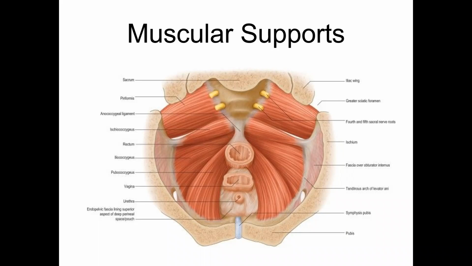If perchance the muscular support of the uterus were damaged during childbirth, then uterine prolapse will not occur because the fascial supports are still there. So if childbirth, say, has occurred at the age of 25 and the muscular support is damaged, you will not notice any prolapse of the uterus till the age of around 45 to 50 years. So that means till menopause, the fascial supports alone are sufficient, but beyond menopause, muscular supports are required.